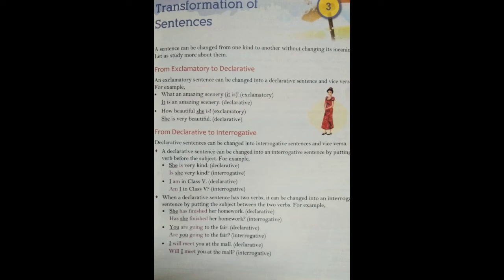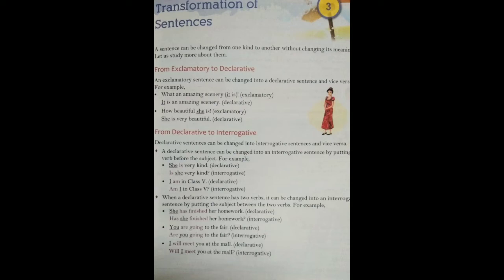I am in class 5. It's a declarative one. Am I in class 5? Is an interrogative. You can see is the helping verb in the first sentence. It's been used before she. She is the subject over here, and in the second sentence am is the helping verb and it's been placed before I, and I is the subject over here. I could give you a few more examples for the same. She cleaned up your room. So what will be its interrogative? Did she clean up your room?